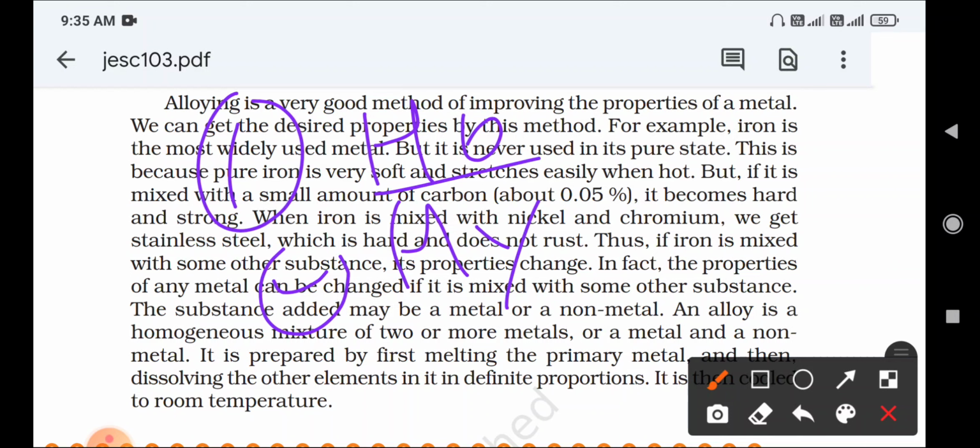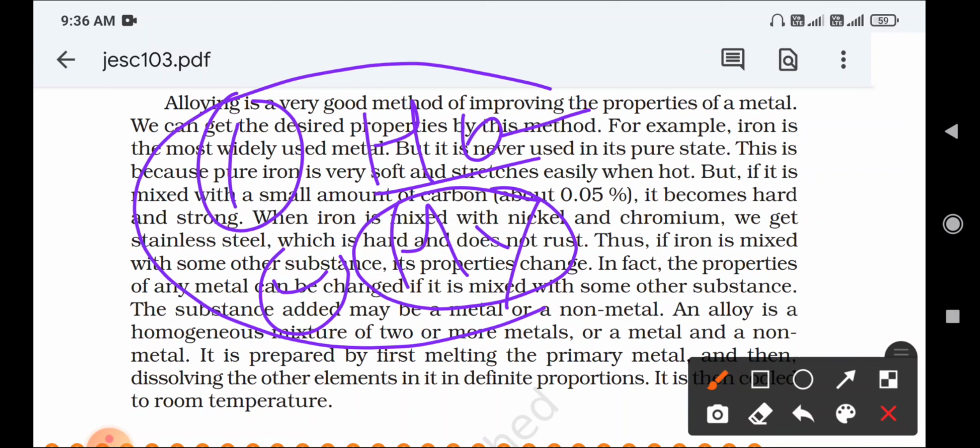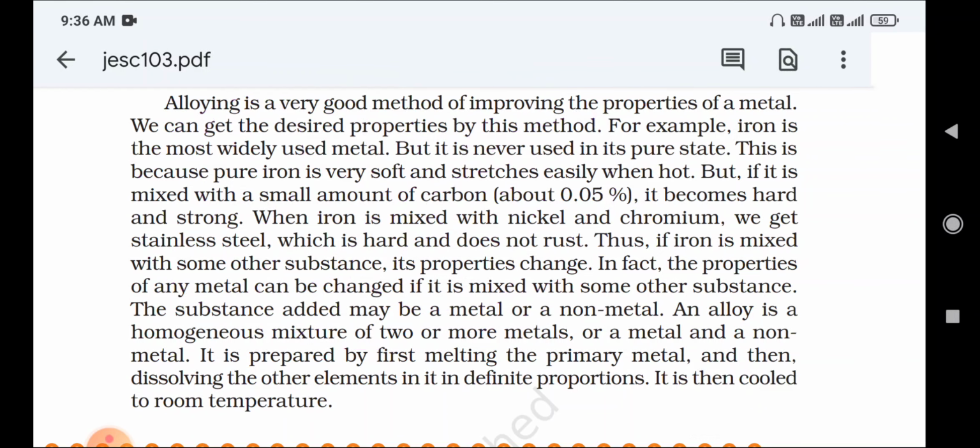Heterogeneous solutions are those which do not have a uniform composition. These are very simple concepts we studied in ninth class. So an alloy is a homogeneous mixture of two or more metals, or a metal and a non-metal.